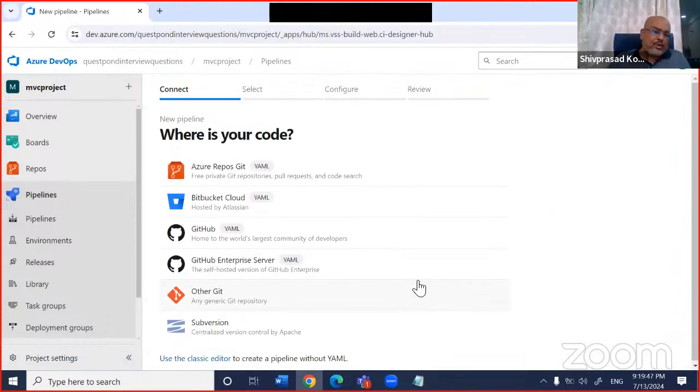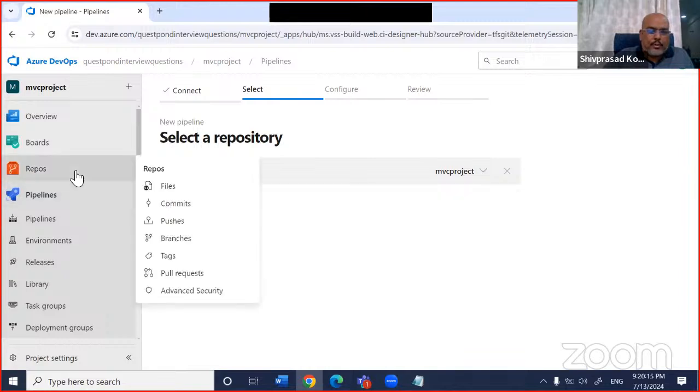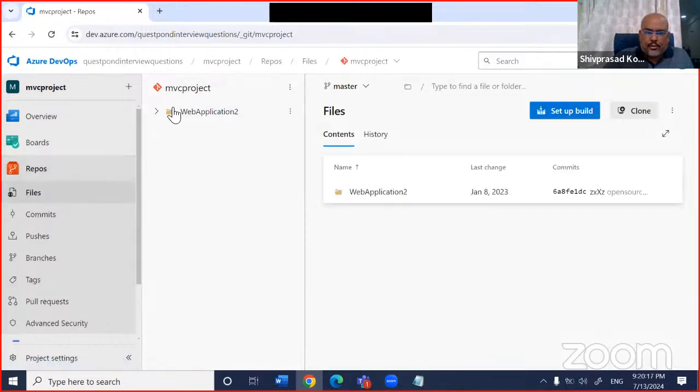It's pretty much a very nice wizard out here. It says, where is your source code? Now, remember that in Azure, your source code can be in GitHub also. It can be in an older Visual Source Safe also, in Subversion also, in Bitbucket and GitLab and all, right? So at this moment, my code is in Azure Repos. So I'm going to go and click on Azure Repos out here, right? And yes, my project is the MVC project. Remember, this MVC project is this one, right?